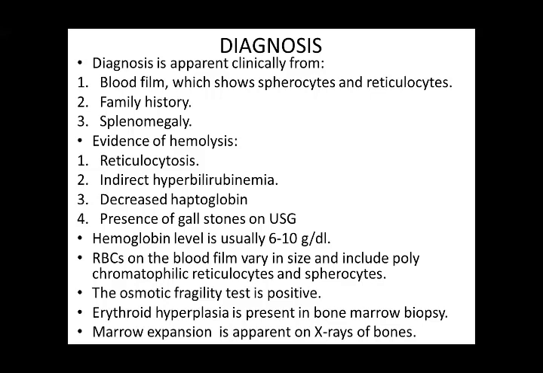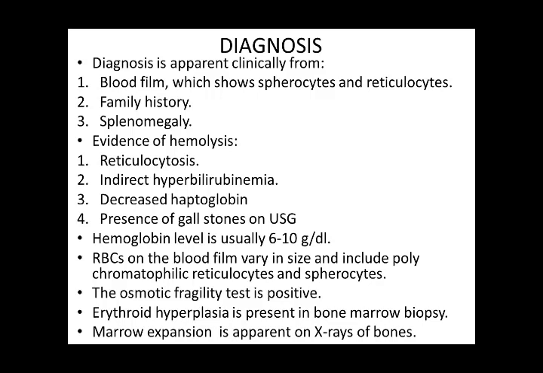Hemoglobin level is usually 6 to 10 grams per deciliter. RBCs on the blood film vary in size and include polychromatophilic reticulocytes and spherocytes. The osmotic fragility test is positive. Erythroid hyperplasia is present in the bone marrow biopsy. Marrow expansion is apparent on X-rays of bones.